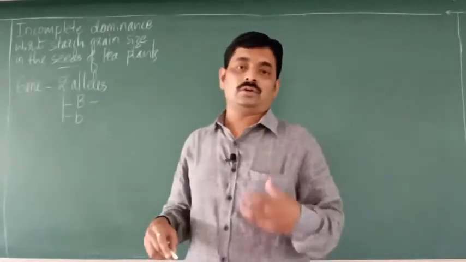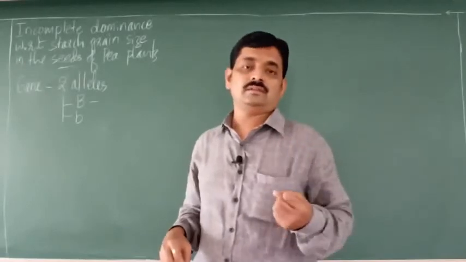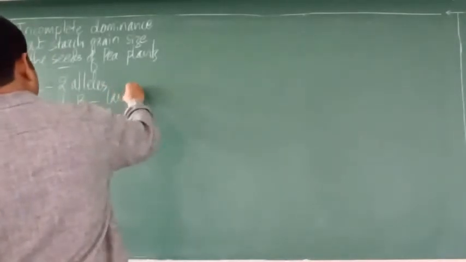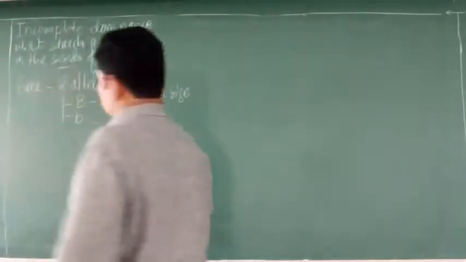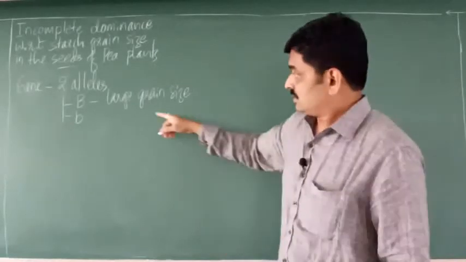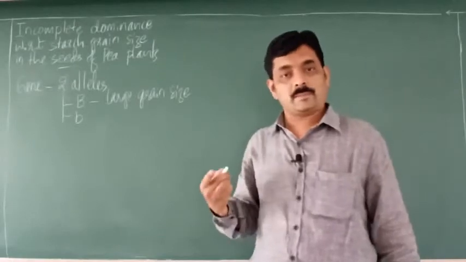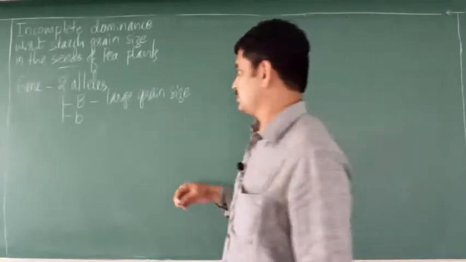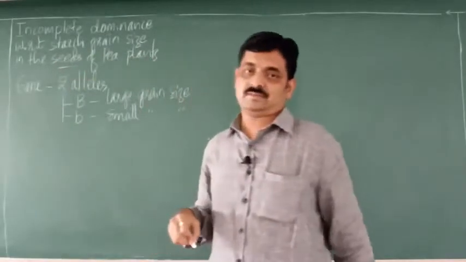Now this allele produces the large grain particles. Grain means the particles; starch particles are called grains. So large grain size is controlled by this dominant gene, capital B. Small b is a recessive gene which controls small grain size.